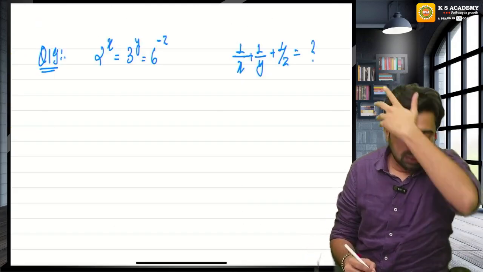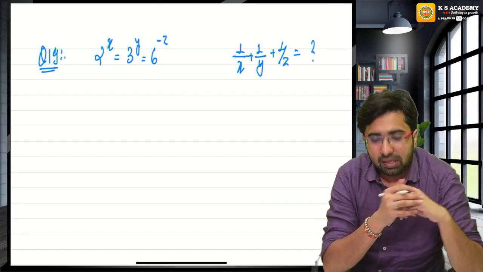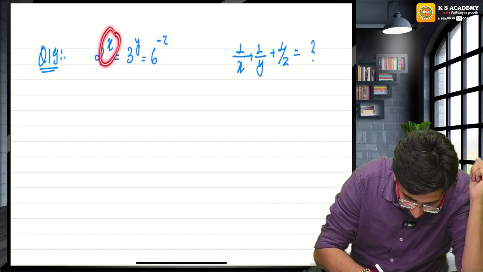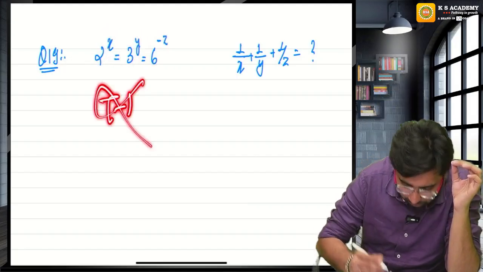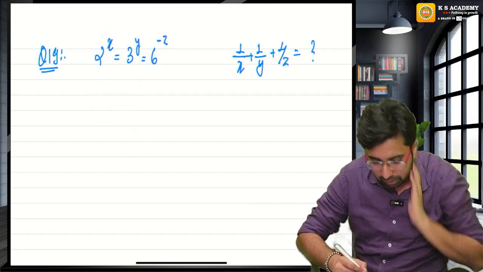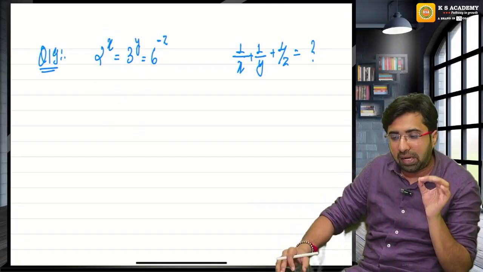Now guys, here, can you make the base same? We need something is equal to something is equal to something. But why is this not a type 1 question? Because here you cannot make the base same.